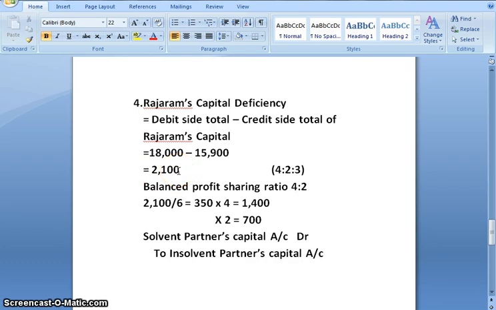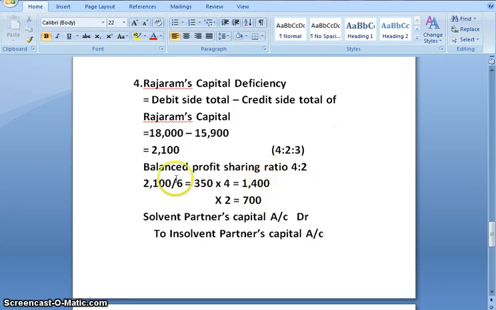Now this 2,100 will be distributed in the remaining partners in their balance ratio. So this was their profit sharing ratio. Now Rajaram's share is gone, so the balance ratio would be 4:2. So we'll divide 2,100 in the balance profit sharing ratio. 4 plus 2 gives me 6. On dividing, I get the answer as 350 multiplied by 4. For Sitaram's share, that gives me 1400 multiplied by 2. For Gangaram's share, that gives me 700.